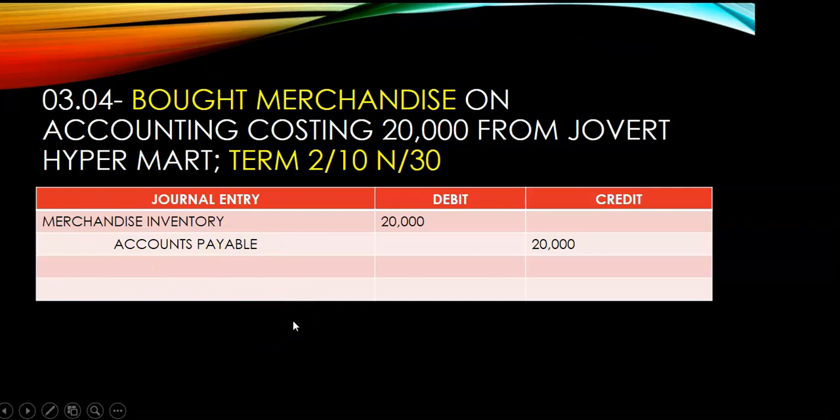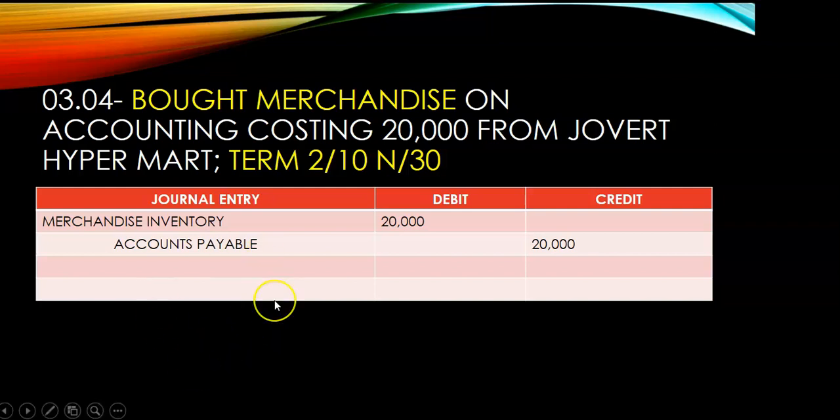Minsan talaga kailangan natin sa accounting ng analyzation, kailangan natin ng sentido komun, kailangan natin ng kaunting science at kaunting arts. Kapag nakita na natin yung kaunting science at kaunting arts, makakapag-analisa tayo ng maayos. At kapag ang ating journal entry ay perfect, ang ating posting ay merong 98% na perfect na din.